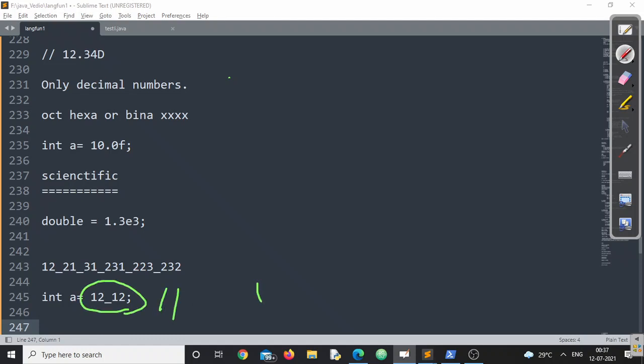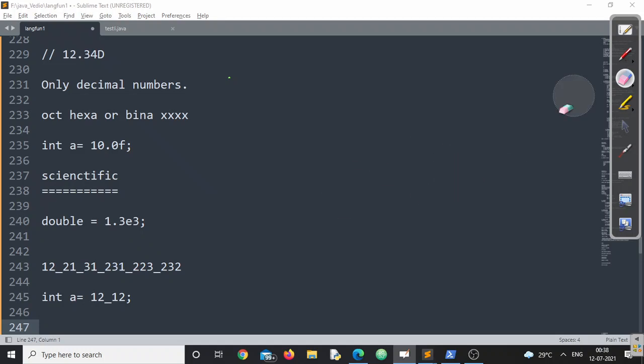But for the compiler, it is 12 only. It is not 12 underscore 12. It is again 1212, right? This is only for the user's convenience, and this can be used to represent any numeric literal. So to represent numeric literals, one more point is there. We can add underscores also, no problem at all. We can happily use this one.